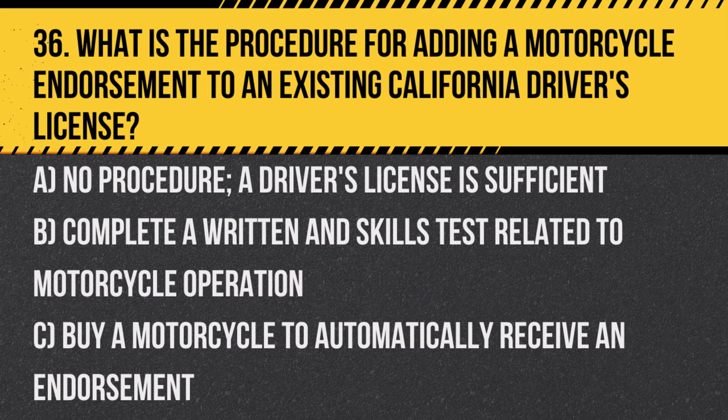Question 36. What is the procedure for adding a motorcycle endorsement to an existing California driver's license? A. No procedure. A driver's license is sufficient. B. Complete a written and skills test related to motorcycle operation. C. Buy a motorcycle to automatically receive an endorsement. Answer. B. Complete a written and skills test related to motorcycle operation, demonstrating knowledge and skills necessary for safe riding.